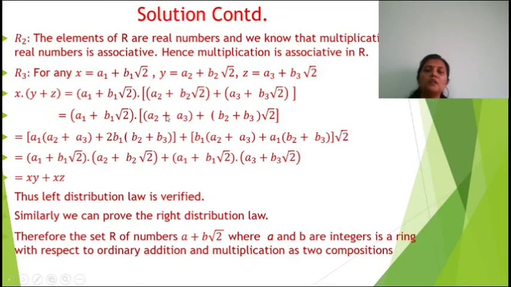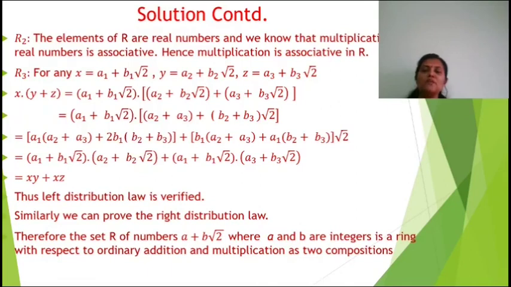We can add the terms and split them into the rational and irrational parts, that is a2 plus a3 plus b2 plus b3 root 2. Now this is equal to a1 into a2 plus a3, plus 2 b1 into b2 plus b3, plus b1 into a2 plus a3, plus a1 into b2 plus b3, all into root 2, which we can write as a1 plus b1 root 2 into a2 plus b2 root 2, plus a1 plus b1 root 2 into a3 plus b3 root 2, which is equal to xy plus xz.